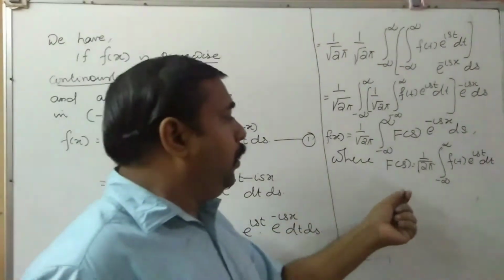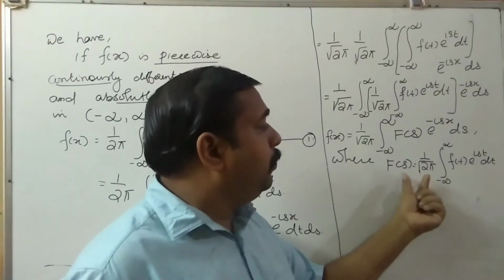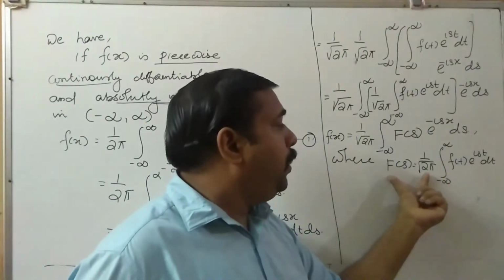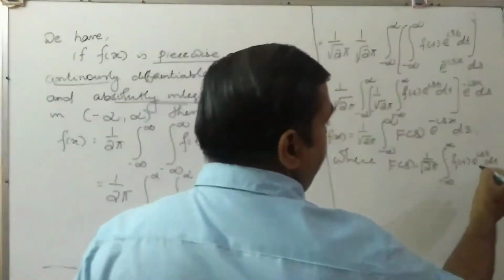So this is the Fourier transform of f of t.